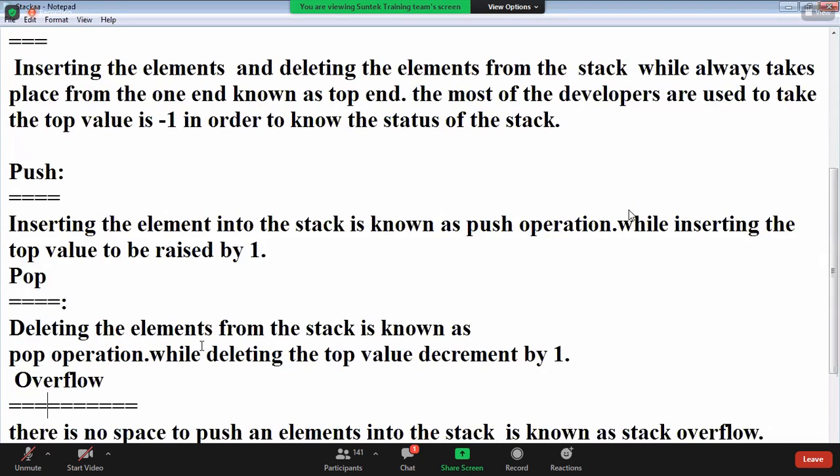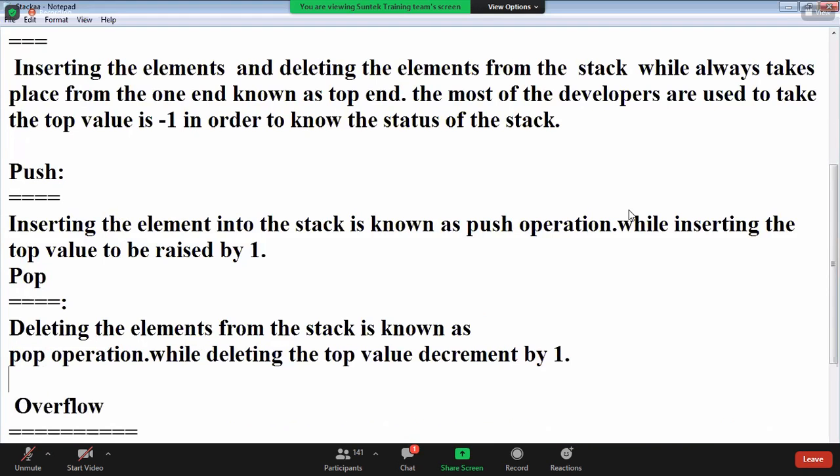Pop operation, guys. Pop. What is meant by pop?